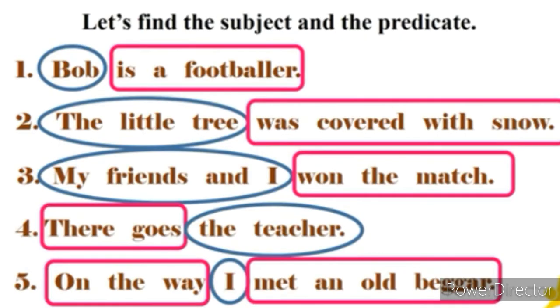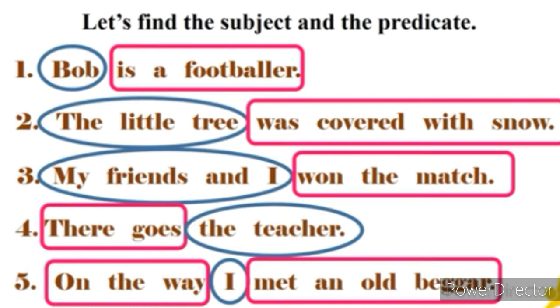Let's find the subject and the predicate in the following sentences. The first one, Bob is a footballer. Here the sentence is about Bob. So Bob is the subject and what Bob does or is, he is a footballer.